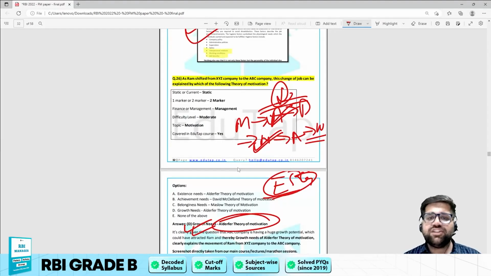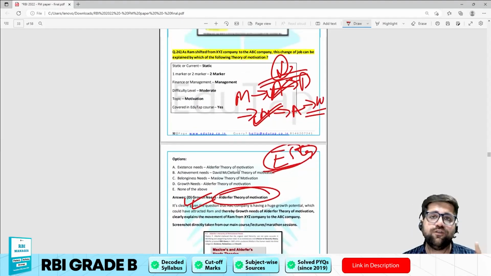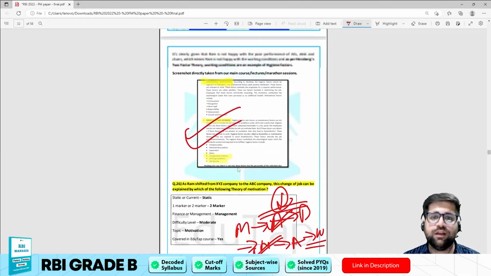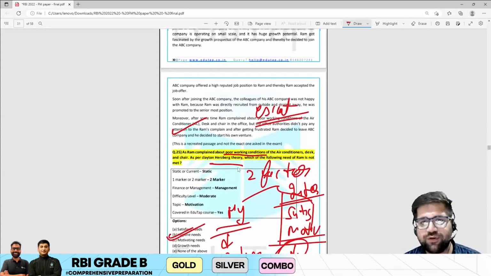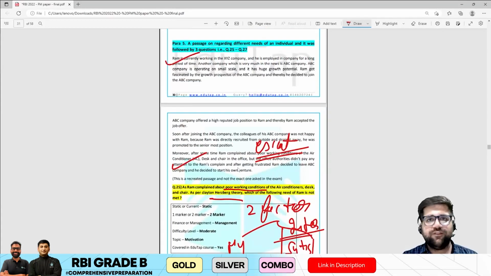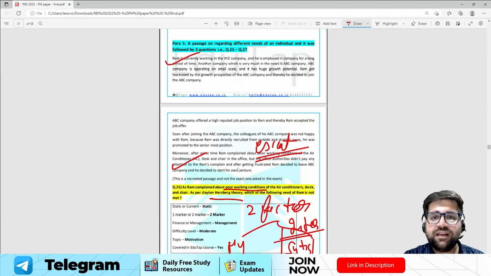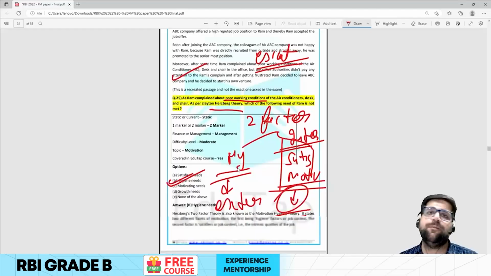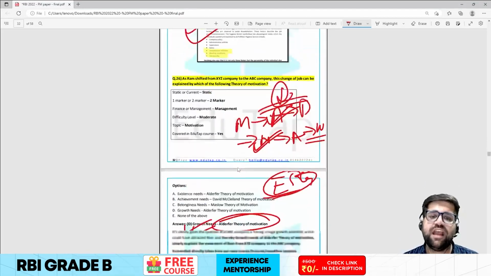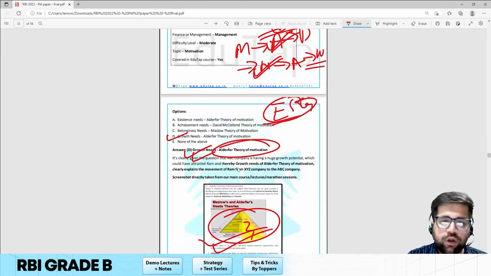So Ram has shifted to that particular company because of that company's growth. It's clearly mentioned in the question as well. And if you see the different survey which I have taken from different students, they have clearly mentioned that it has huge growth potential. So Ram is shifting to ABC company because of the growth potential. That's why we have the answer as Alderfer's growth needs.